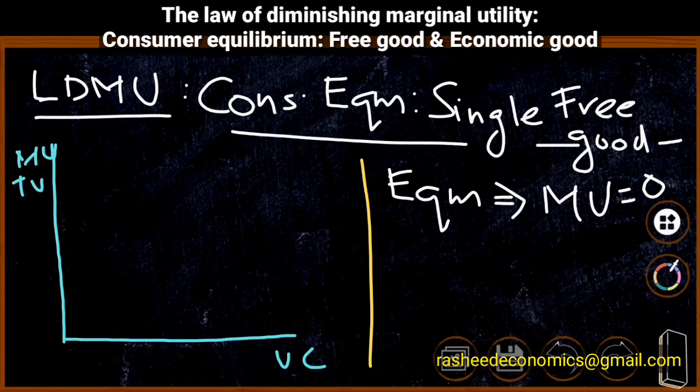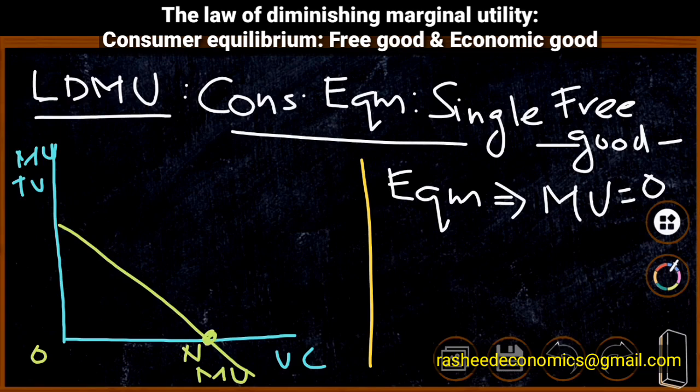We are going to diagrammatically represent the same concept. For that we have the x-axis and y-axis. On the x-axis we have units consumed, and on the y-axis we have total utility. First of all, we are going to draw the marginal utility curve. It is downward sloping. This is the marginal utility curve, and it reaches 0 at a particular point, that is, at point n it reaches 0, and after that the marginal utility curve is negative.